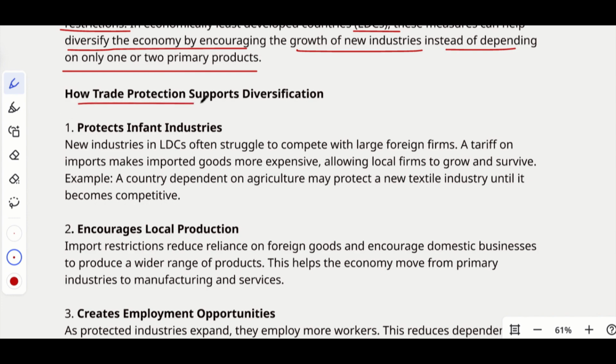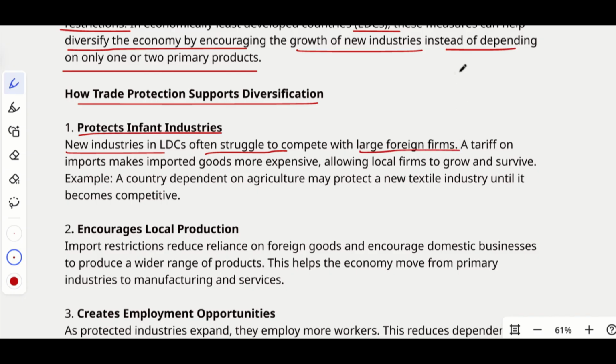So let's see how trade protection supports diversification. First thing, it protects infant industries. So what are infant industries? Basically, they are the new industries, right? The new industries in LDCs often struggle to compete with larger foreign firms.